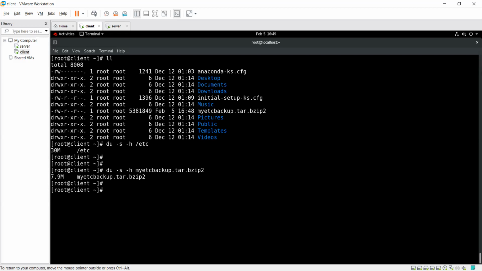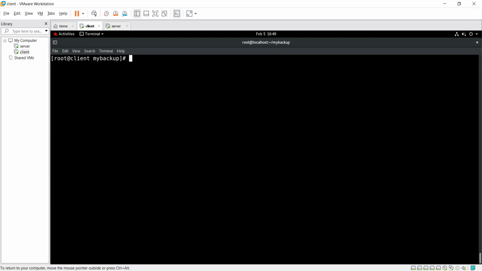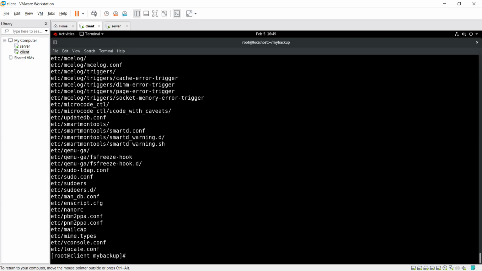Okay, that's good. Now I make one directory with mkdir, with the name of my backup, and I go into it. Here I want to extract the tar. Before extracting, I want to see which type of files are in it with the help of -t. T is for list, and f for the file. Just press enter. It shows me the whole list, these types of content in it.